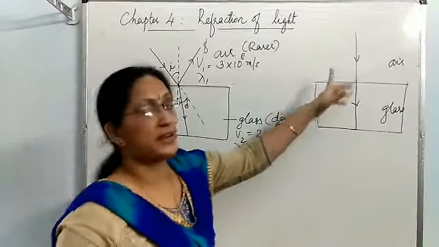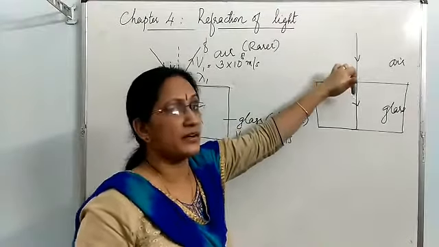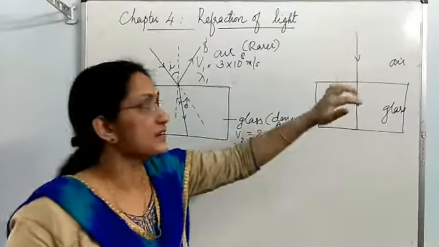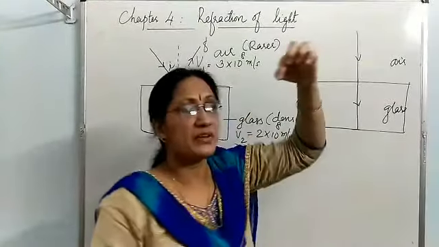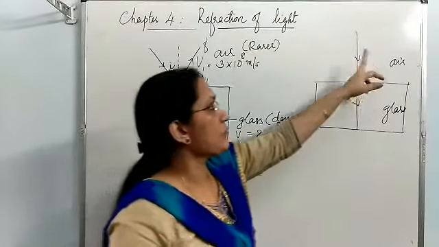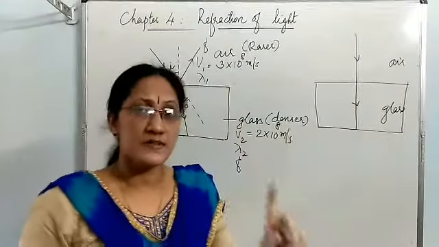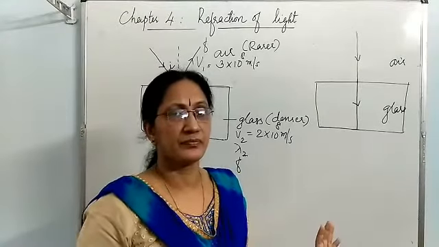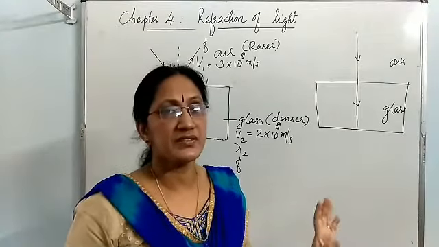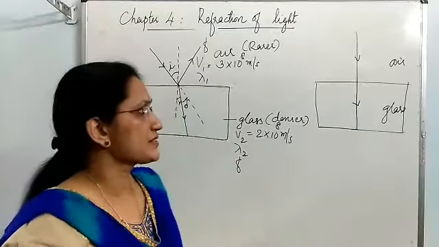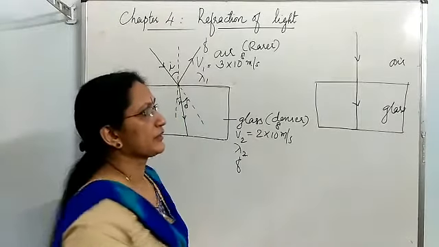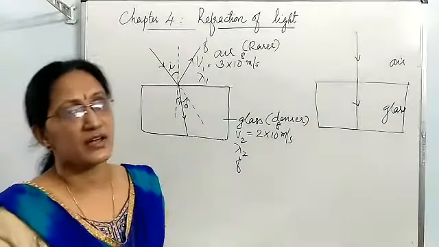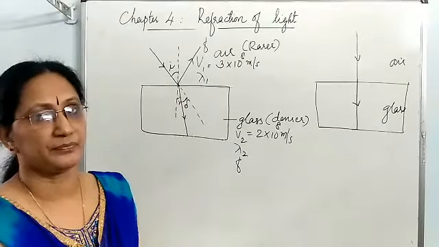When a light ray falls normally on a glass block, or when light enters normally, meaning perpendicular, from one medium to another medium, speed surely changes but direction doesn't change. Direction doesn't change but speed changes. So in this case, what is the angle of incidence and angle of refraction?